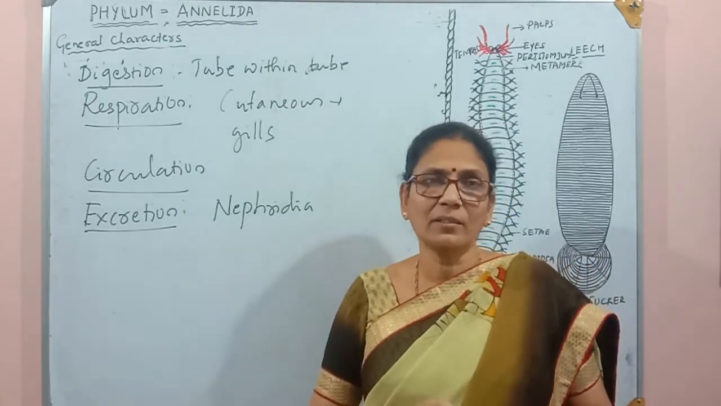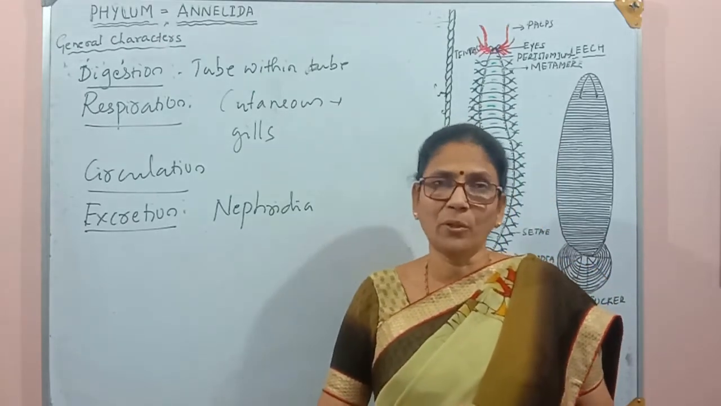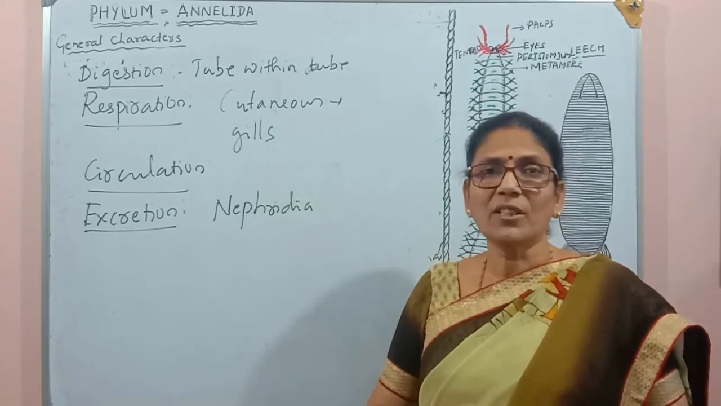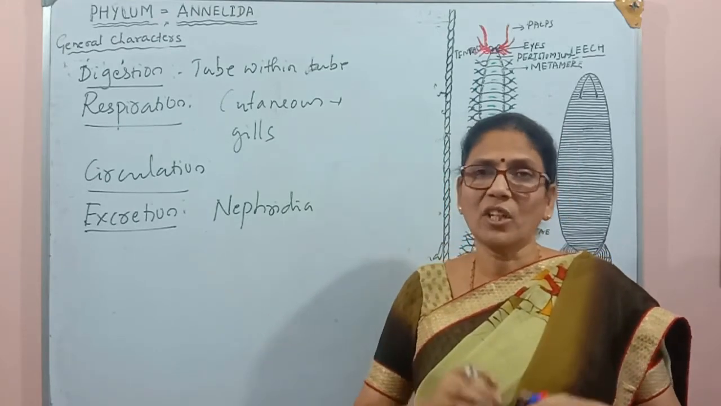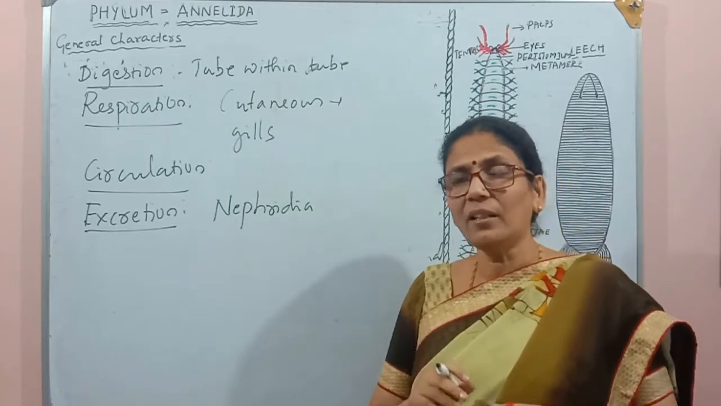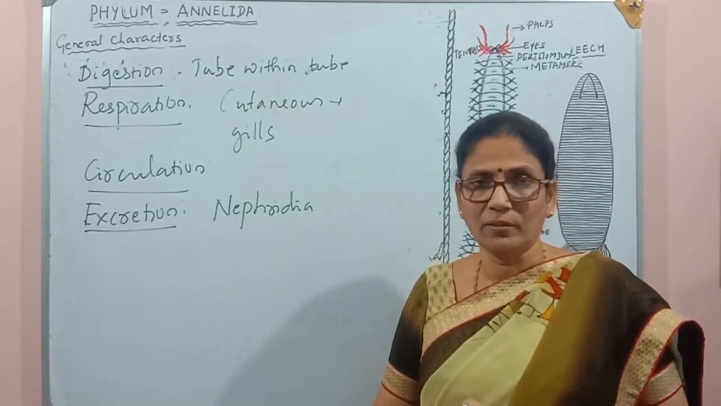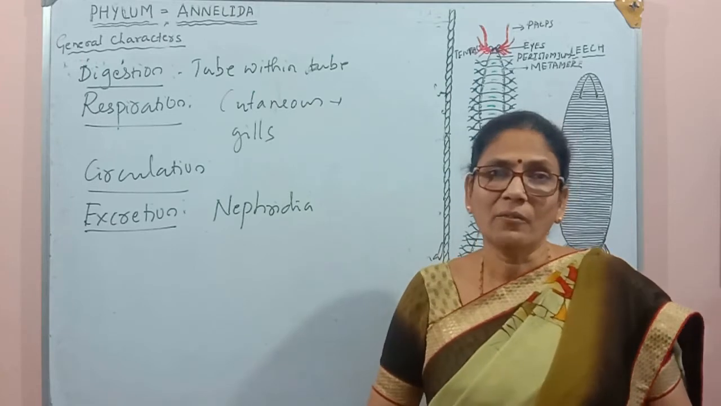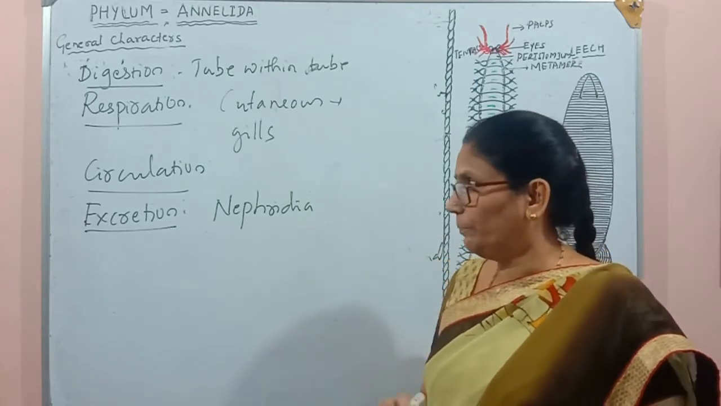And the nervous system is slightly developed when compared to the previous phyla, which has a double ganglion which is laterally connected with the lateral nerves, and with a double nerve cord. Such type of nervous system is there in this group.